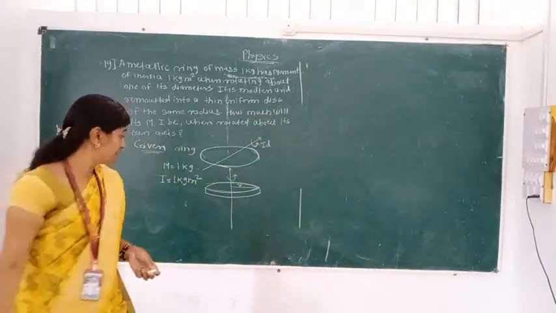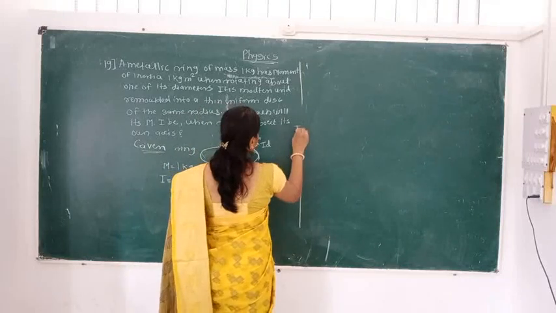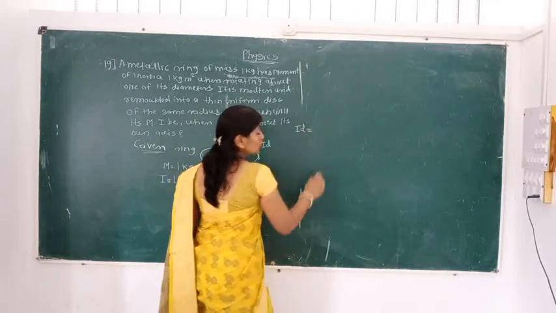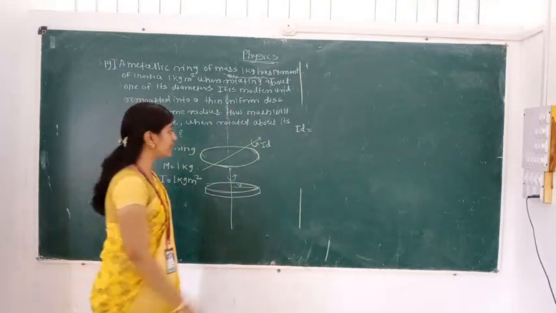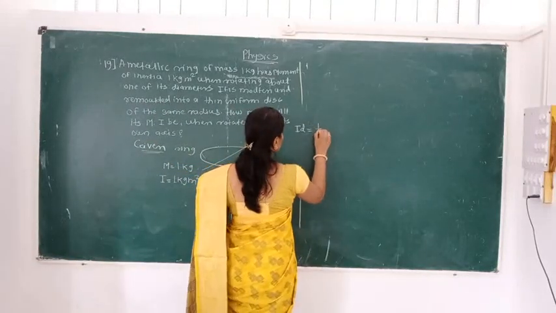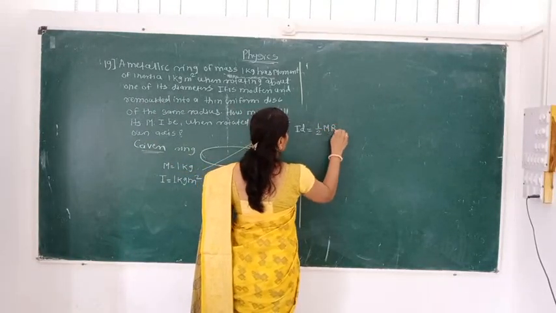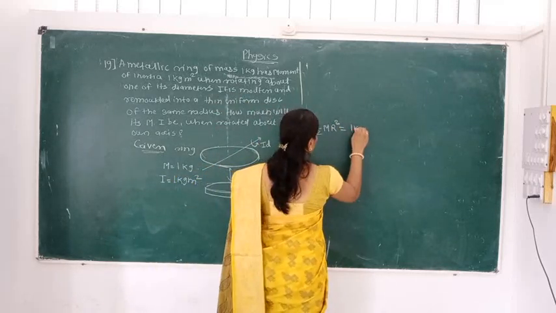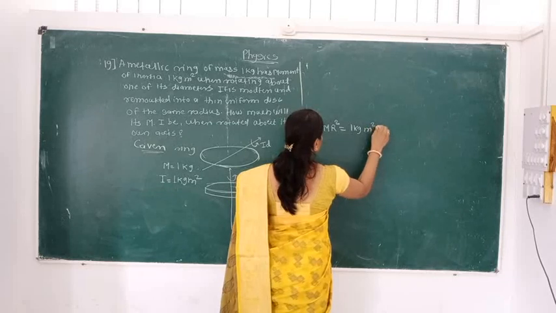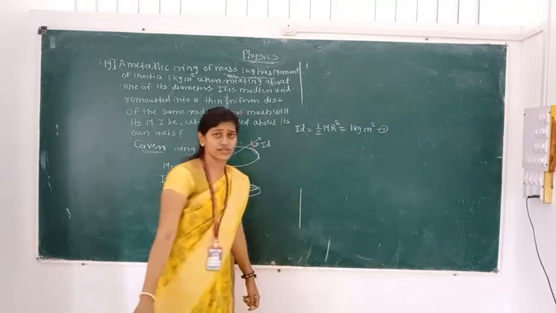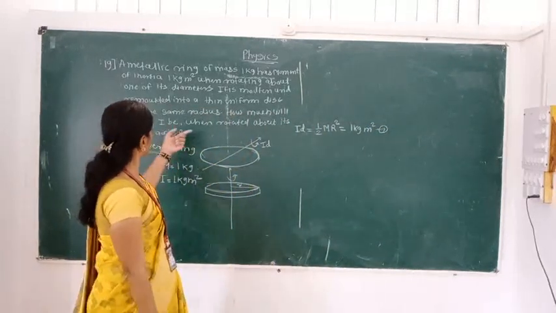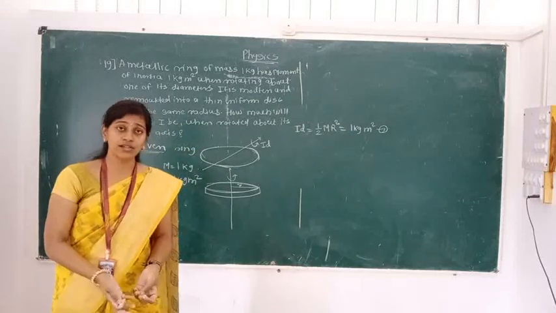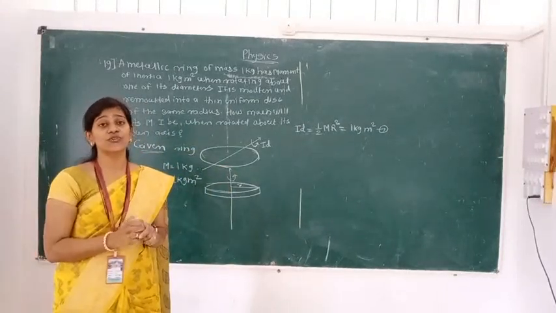So here, what is given? ID is the moment of inertia of a disc about a diameter. We know its formula, it is 1/2 mr square. It is given as 1 kg meter square. This is our first equation. Now what do we have to find out? That ring is molten, and it is remolded into a thin uniform disc.